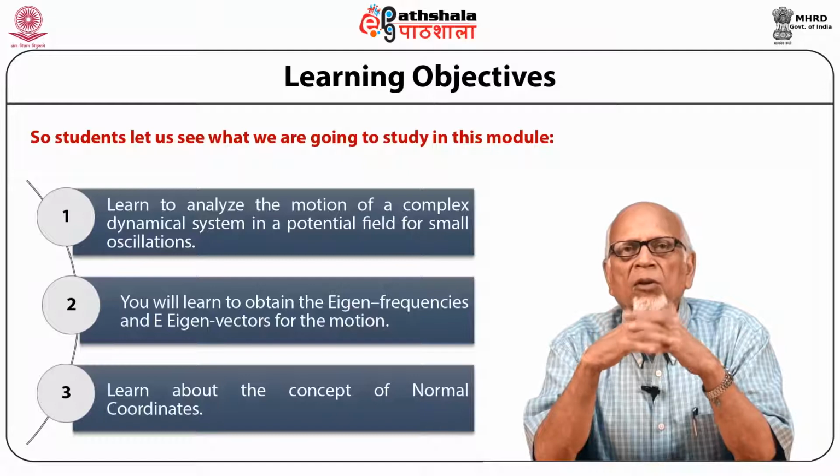of normal coordinates. So far, we considered the motion of a particle with few degrees of freedom in a central force field and solved the Lagrangian equation of motion to study its dynamical evolution in space and time. Now, if you have a complex system which has many particles which are coupled together by forces which may be very complicated or could be simple.